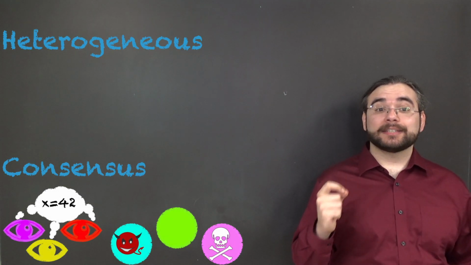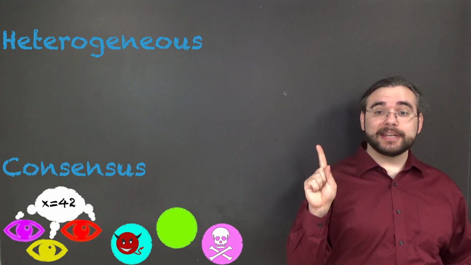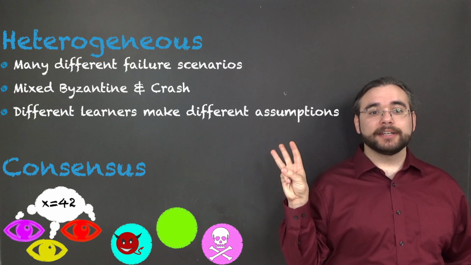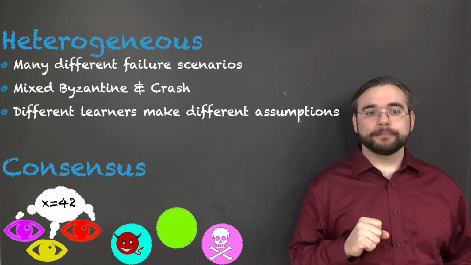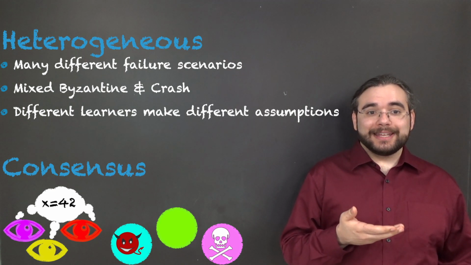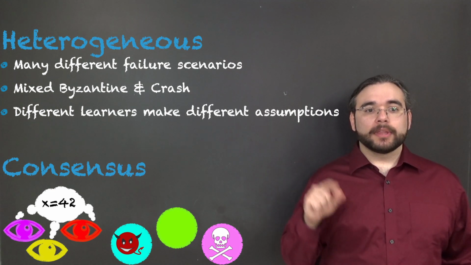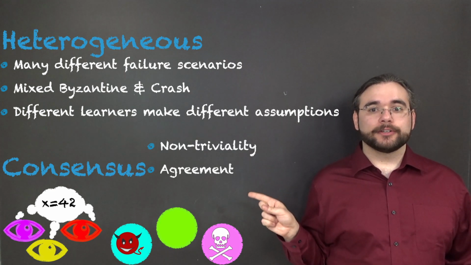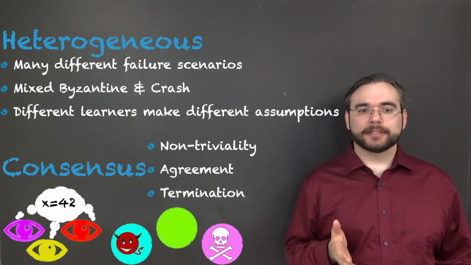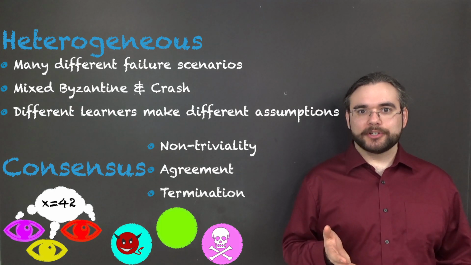Well, it has to be heterogeneous. That means many different failure scenarios, mixed Byzantine and crash failures, different learners make different assumptions. And it has to be consensus. Formally, it needs three properties: non-triviality, agreement, and termination. Let's take a closer look at what these consensus properties mean in a heterogeneous setting.